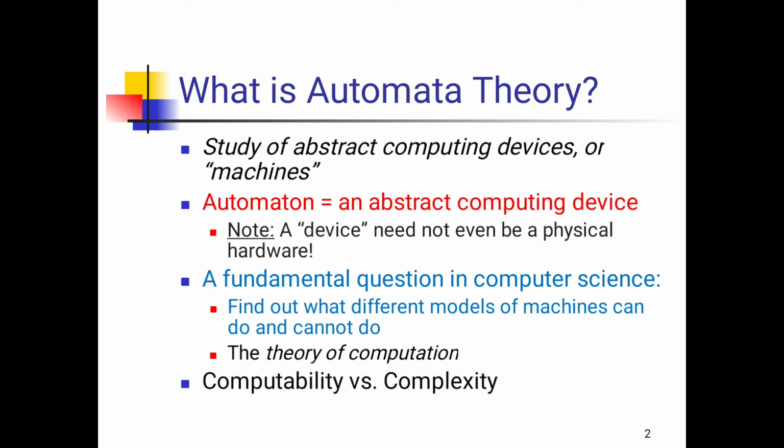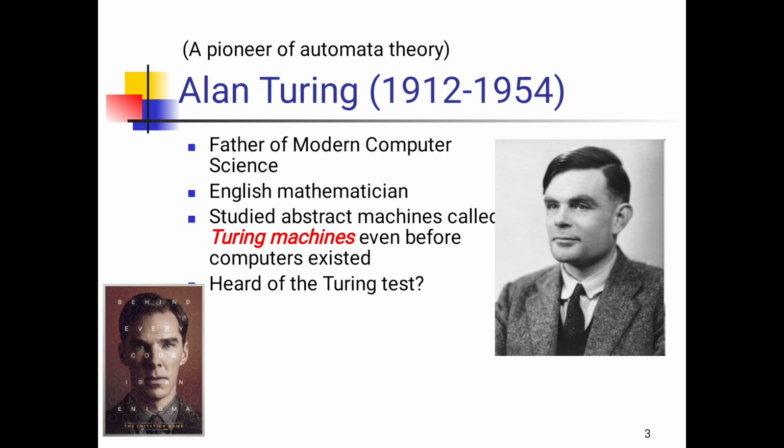Automata means an abstract computing machine. A device need not even be physical hardware. Next is computability. Computability means whether the machine accepts the input or not. Next is complexity. Complexity means there are many solutions for a problem. From the many solutions we take the optimal solution, which has low complexity.